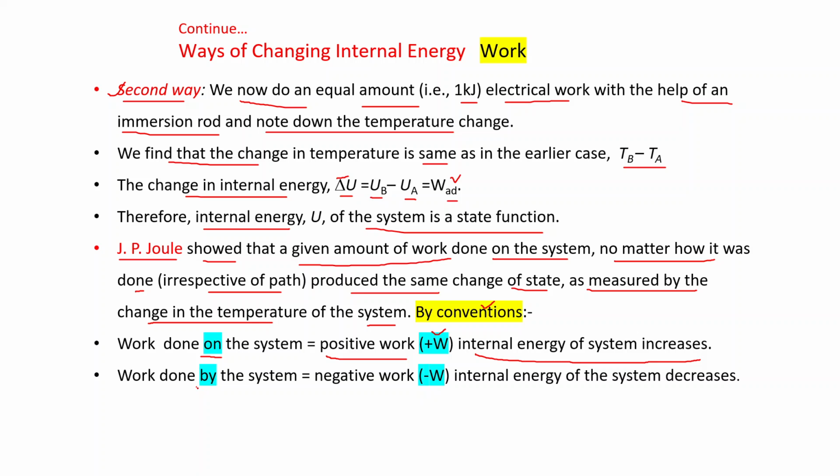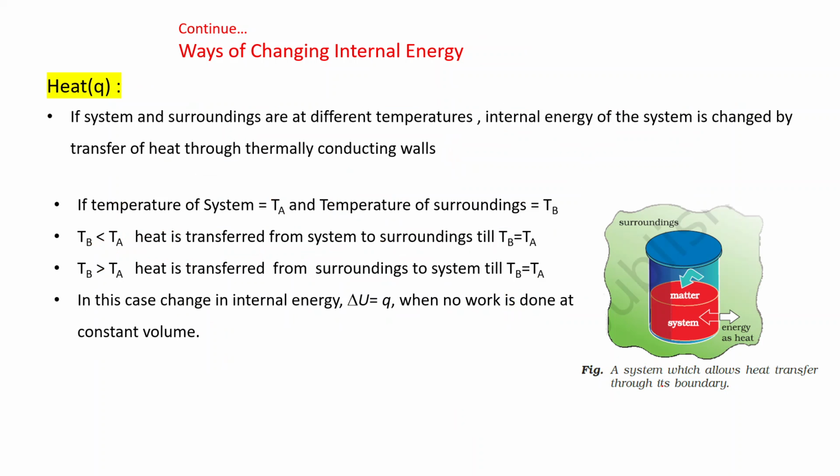And work done by the system is considered as negative work, written as minus W, and in this case the internal energy of the system decreases. Okay, now this is another way of changing internal energy, that is by heat.